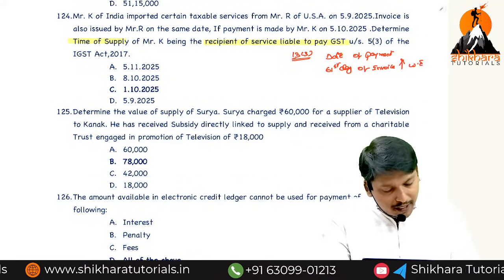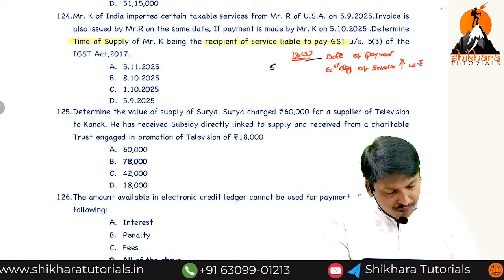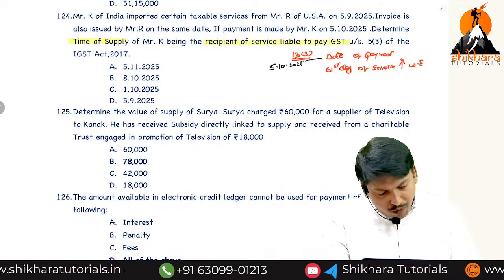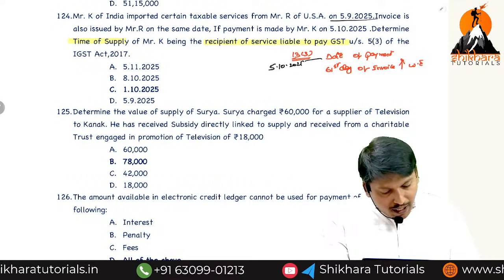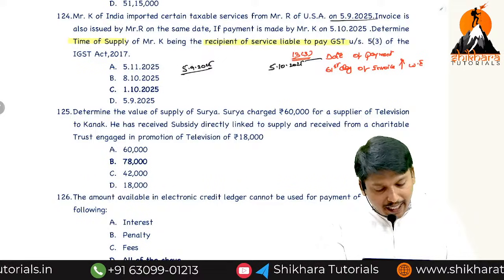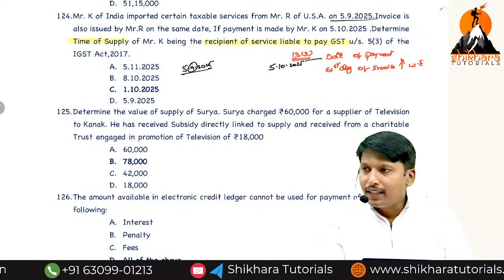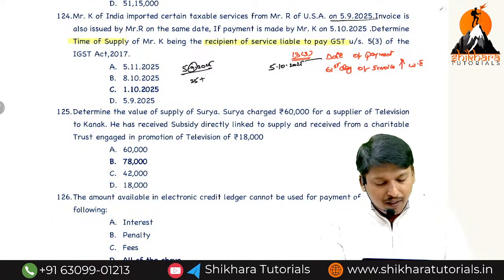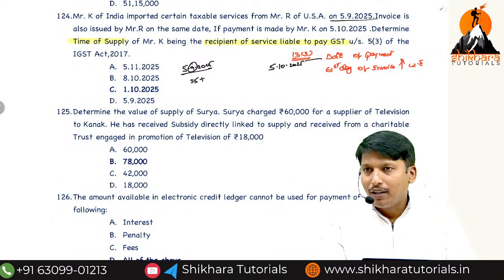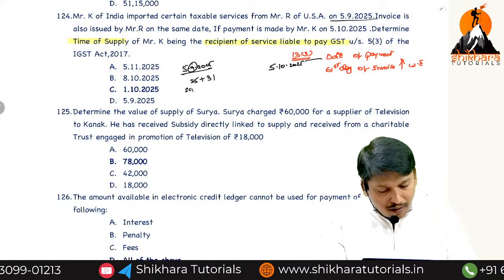The date of payment is 5th October. Yes or no? The invoice date is 5/9/25, 5 September. September total how many days? 30 days, less 5, 25. Then we need October, how many days? 31. Now this is September, this is October.